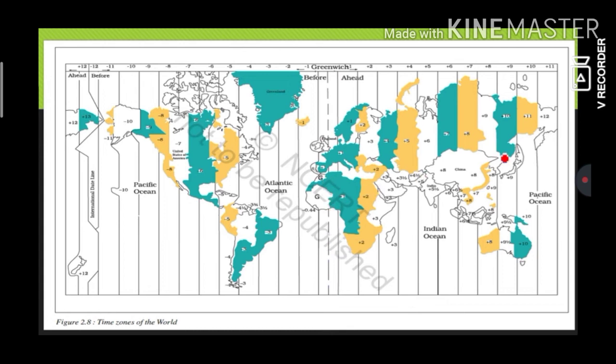0 degree, eastern hemisphere, western hemisphere. 0 degree cuts the earth into eastern and western hemisphere, whereas 0 degree equator, that is the latitude, divides the earth into northern and southern hemisphere.